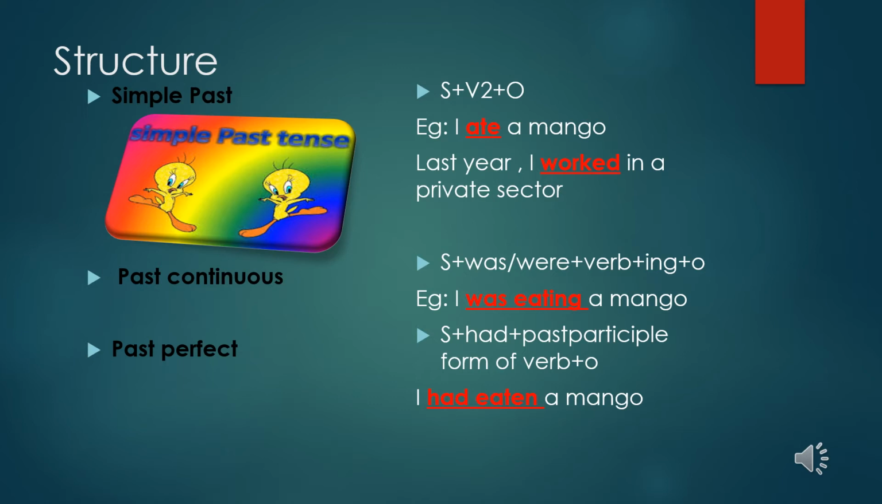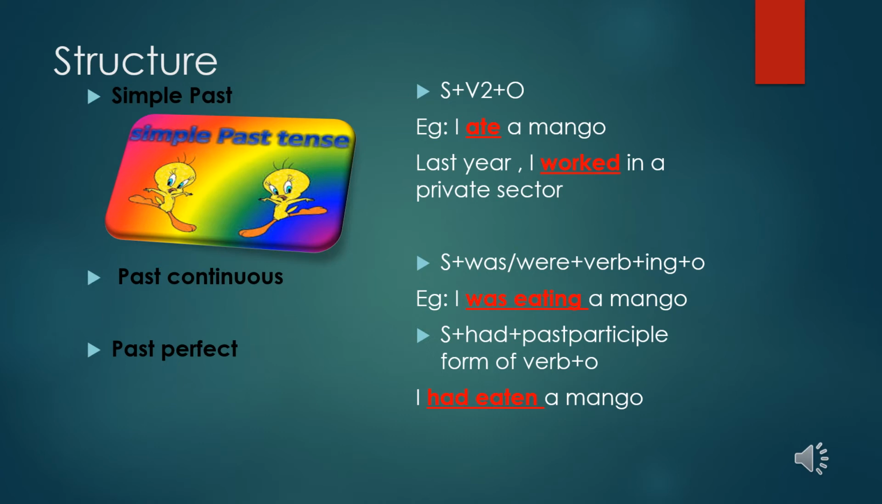Now past continuous tense, the structure is subject plus was or were plus verb plus ing plus object. Like, I was eating a mango. I was writing a letter, like that. Now past perfect tense, the structure is subject plus had plus the past participle form of the verb.